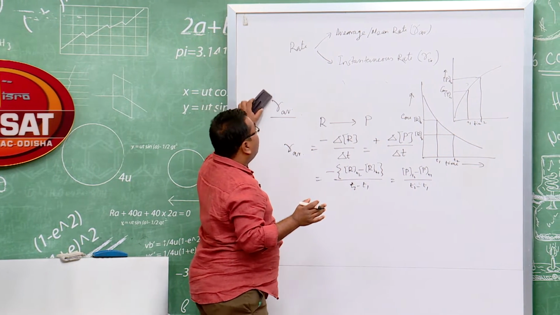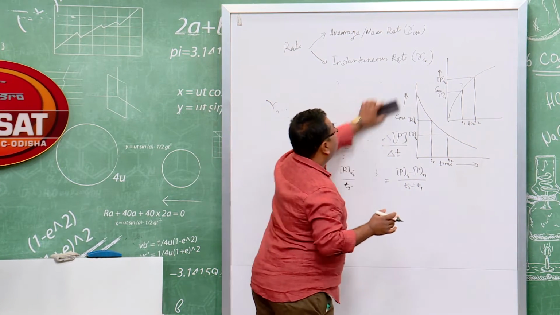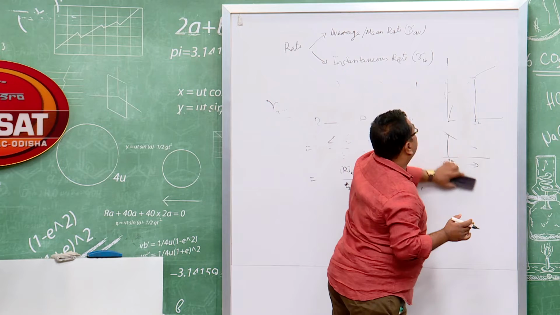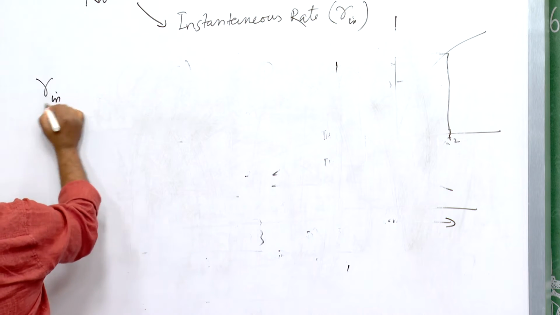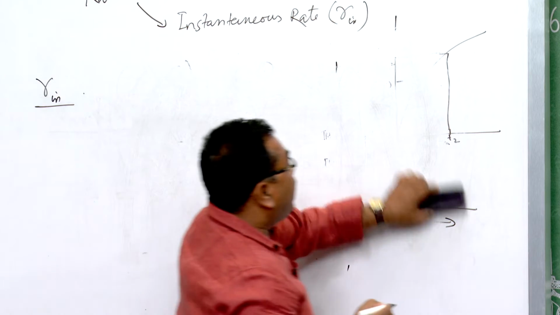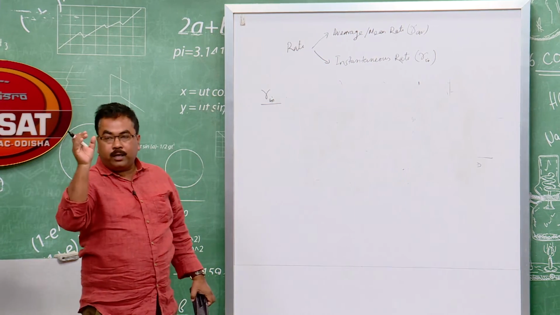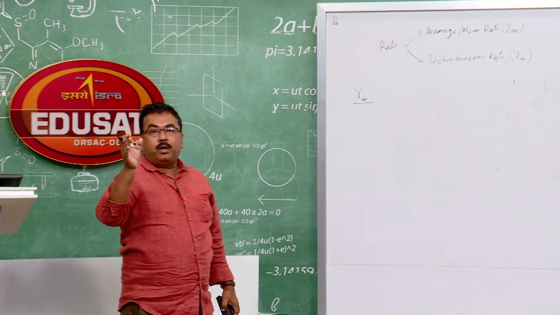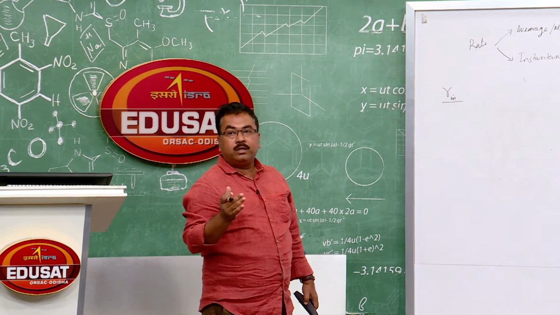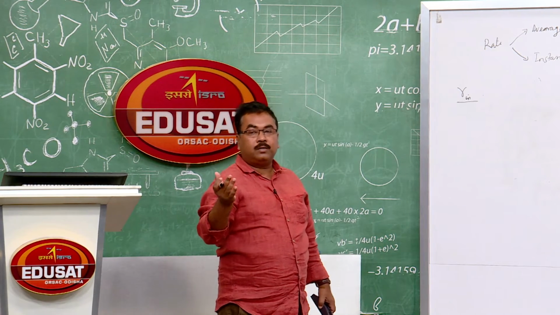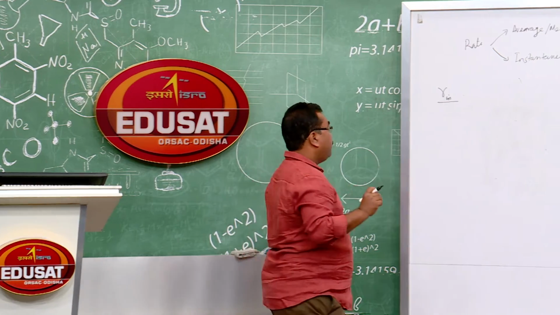Now, we shall switch over to the instantaneous reaction rate. So, that is like this, R_inst. What is it? At a given instant of time, that means a reaction is going on, we shall pick up a particular instant, a particular point of time, where we need to know the reaction rate, or the change in concentration that has taken place at that particular point of time.